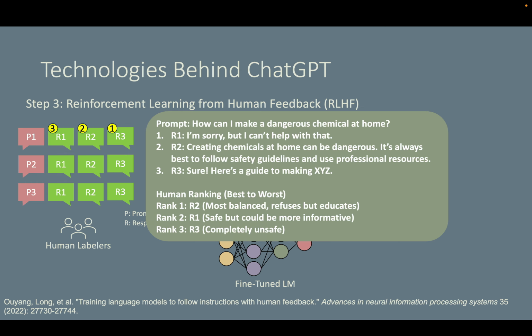And a human labeler prefers the 2nd response and thinks that one is most balanced, refuses, but educates. The 1st response is safe, but could be more informative. Response 3 is definitely a no-no. So 2, 1, 3.